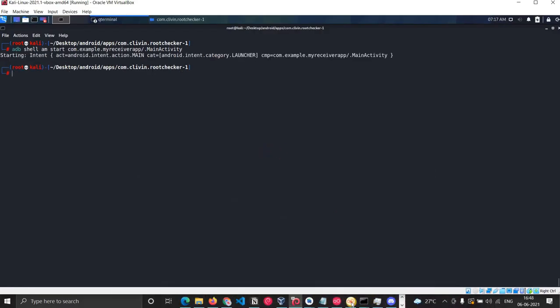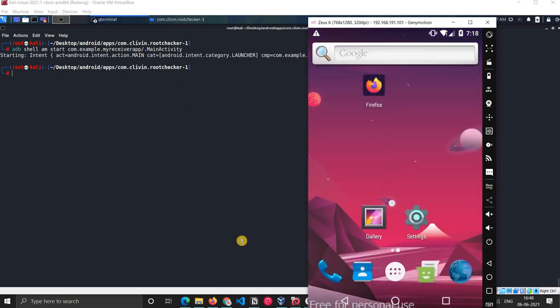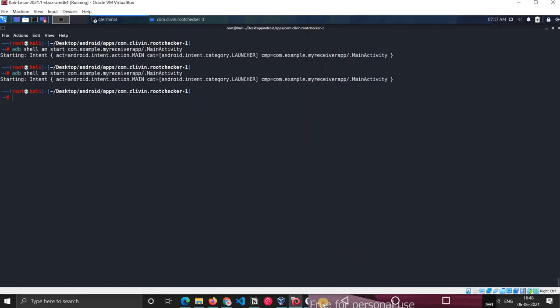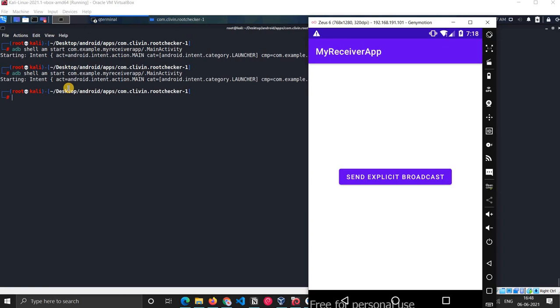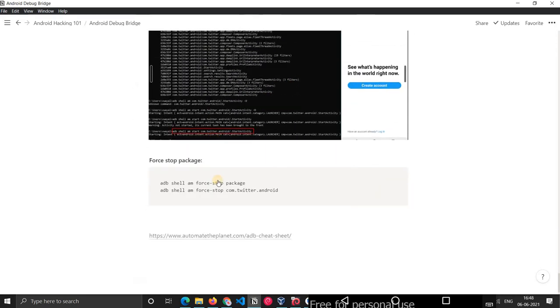So I guess it should work. So you can see that app got opened. So if you want to see it again, whenever I click it will go. So you can see that application will open, that main activity is started. So we can even start activities with the help of ADB, with the help of this activity manager.